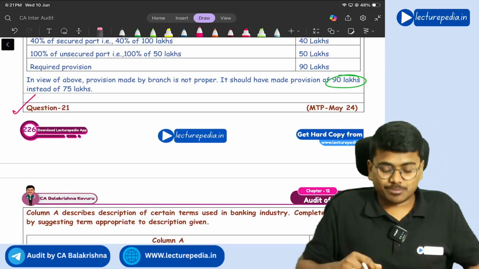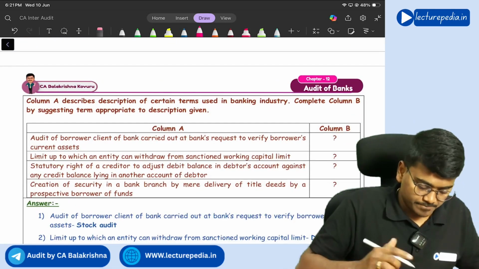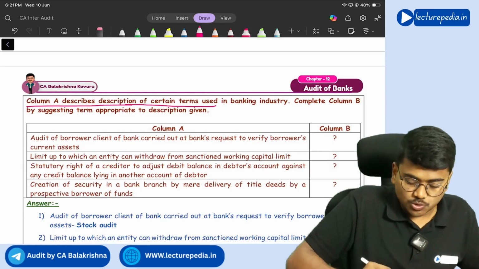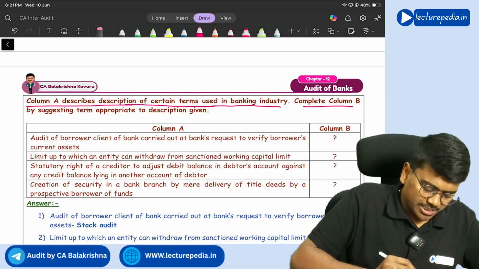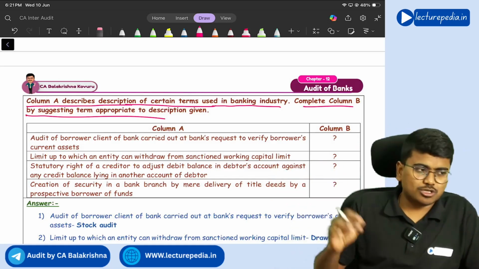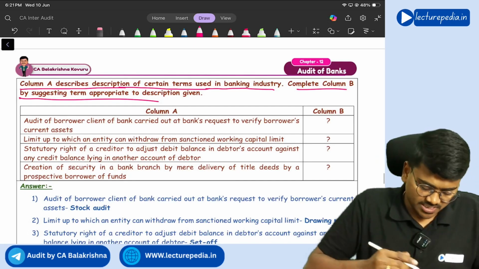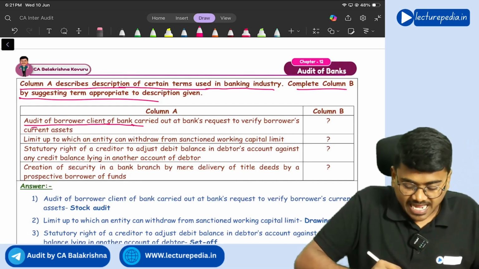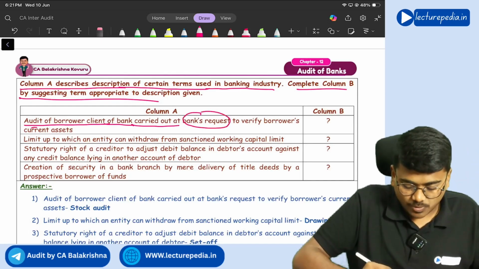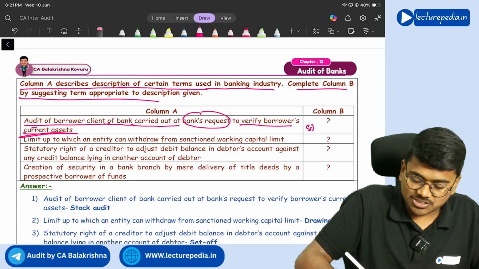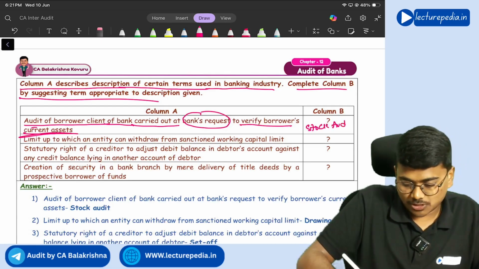Next, question number 21. Column A describes description of certain terms used in banking industry. Complete column B by suggesting term. So they have given certain definitions. You need to identify what those definitions are. See, first definition: audit of borrower client of bank carried out at bank's request to verify borrower's current assets. Nothing but stock audit. Correct or not?